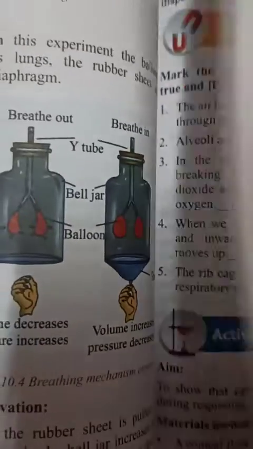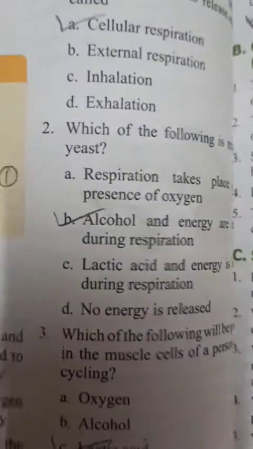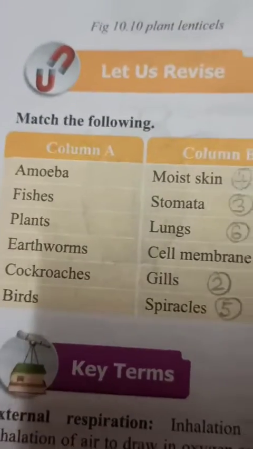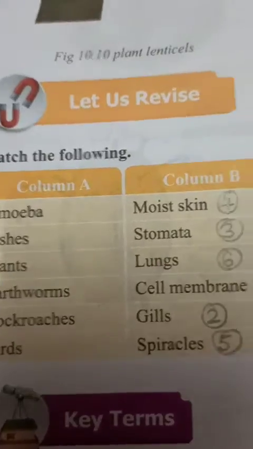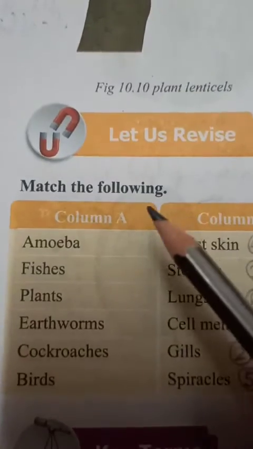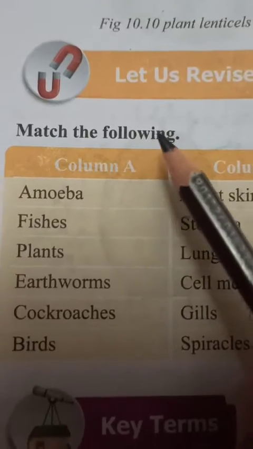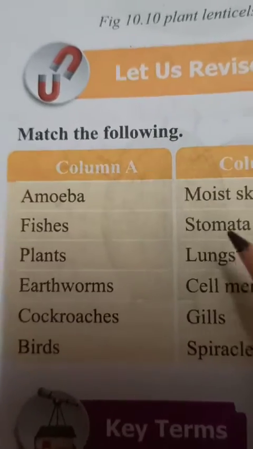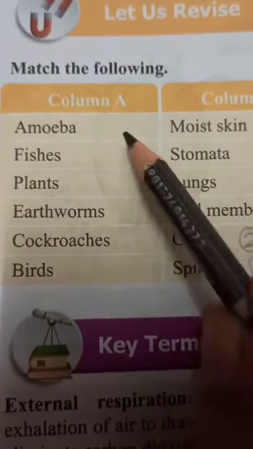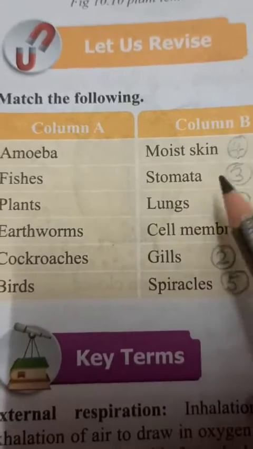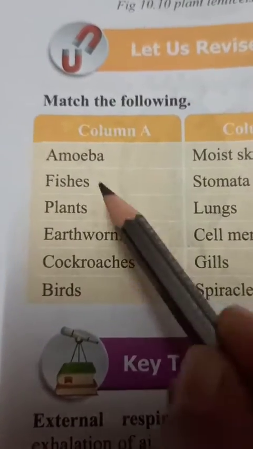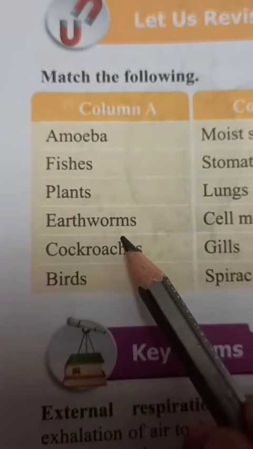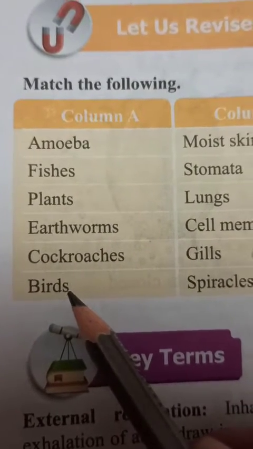So children, this is about the in-between exercises which were present in between the chapter, and now this next exercise is in the form of match the following, and it is given after the completion of the chapter. And here they have given two columns, column A and column B. Here they have written 6 words: amoeba, fishes, plants, earthworms, cockroaches and birds.